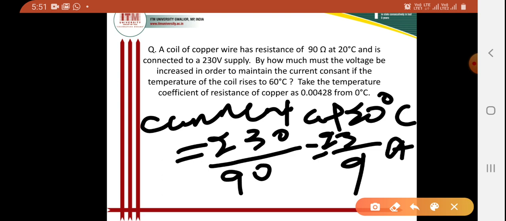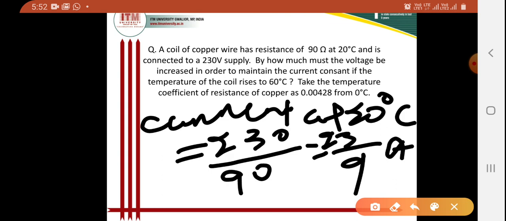This is the current, because the resistance is given as 90 ohm and the voltage is given as 230 volt. At 20 degree centigrade the resistance is 90 ohm and the supply voltage is 230 volt, so I have written the current as 23 by 9 ampere.